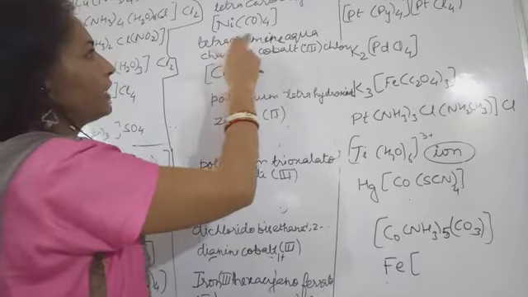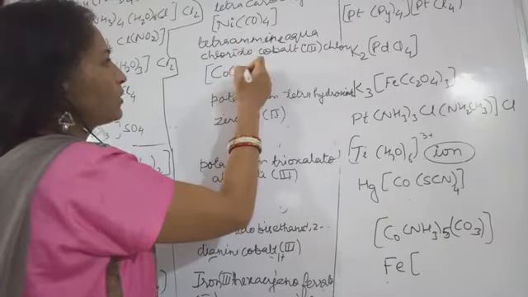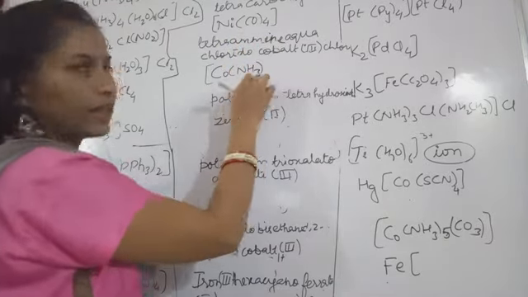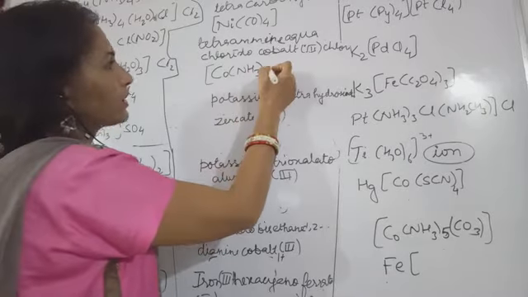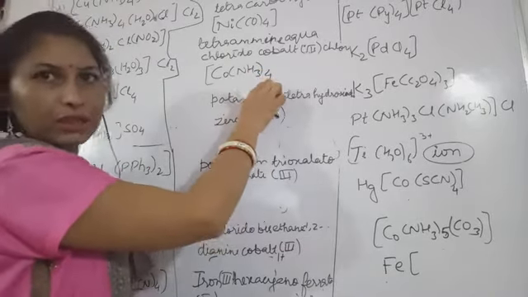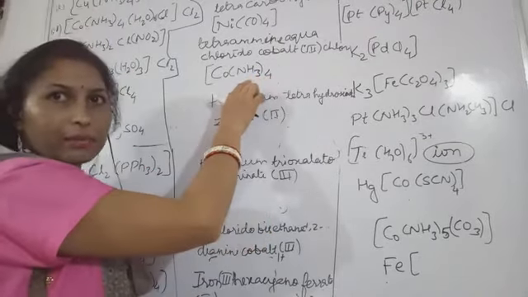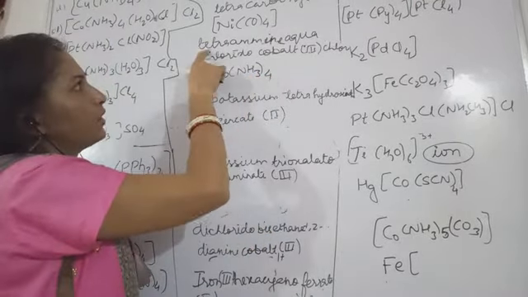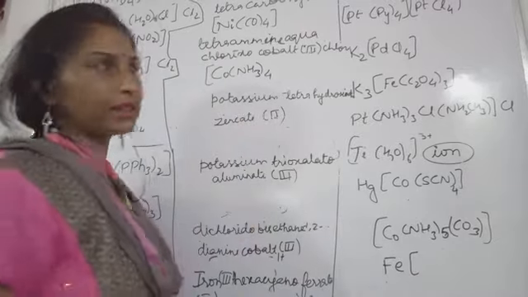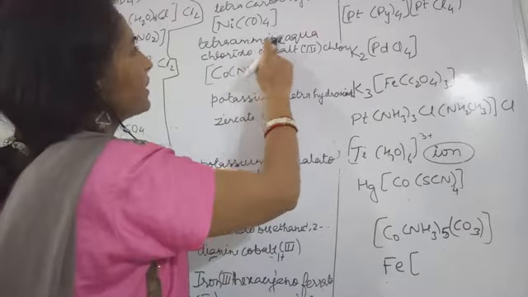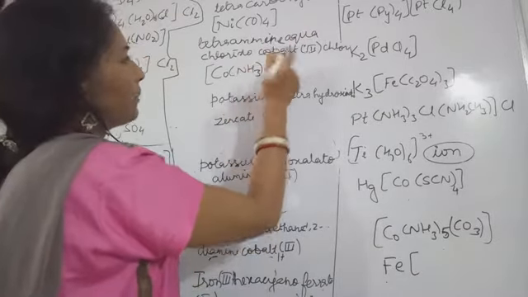So this is what? Tetraamine. Tetraamine means amine, this NH3 is amine. Write down subscript 4. So how many amines are there? Tetra, this word is telling you the number of ligands. Next is aqua, tetraamine, then aqua.